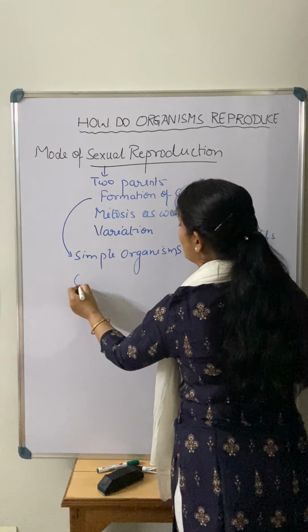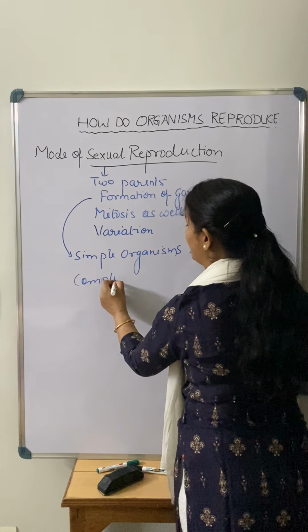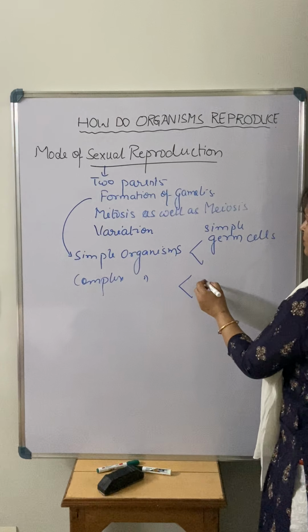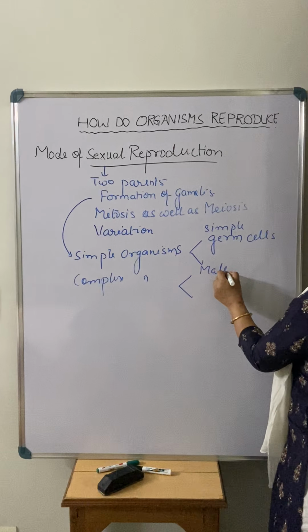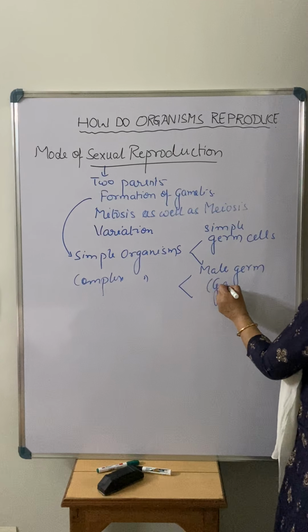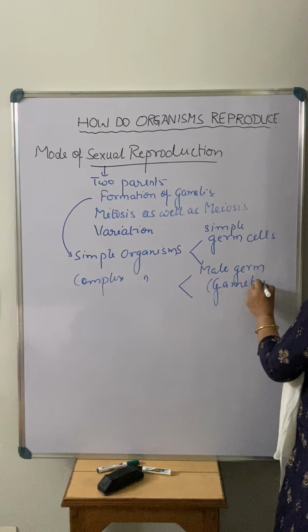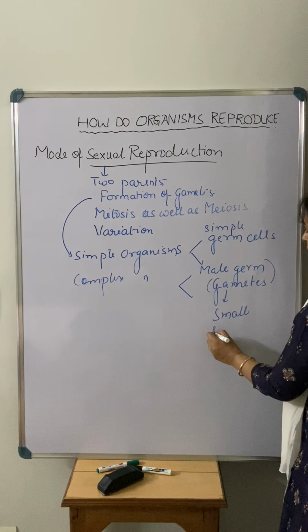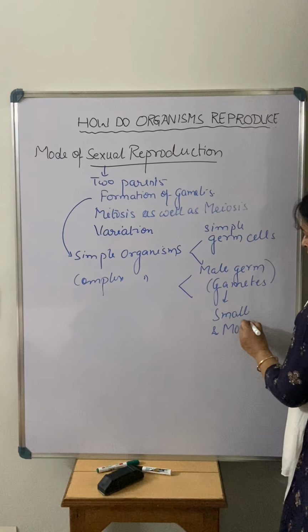But when we talk about complex organisms, in that case there is a differentiation between the male and female germ cells. Male germ cells, or you can say male gametes, are small in size and mostly they are motile, right?